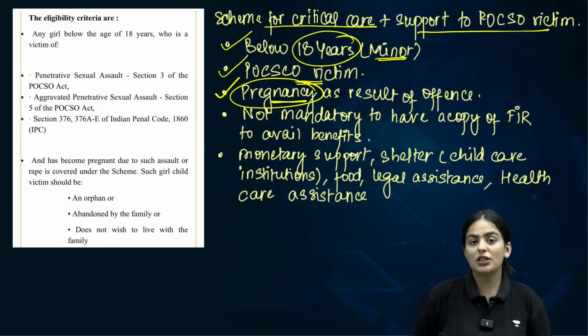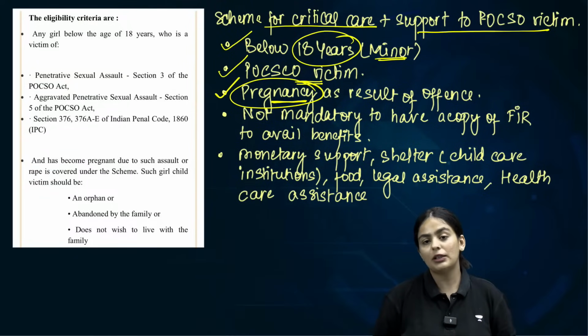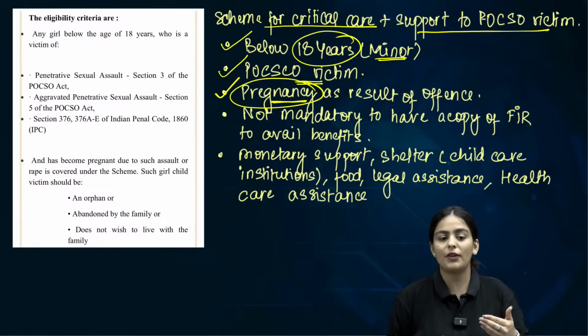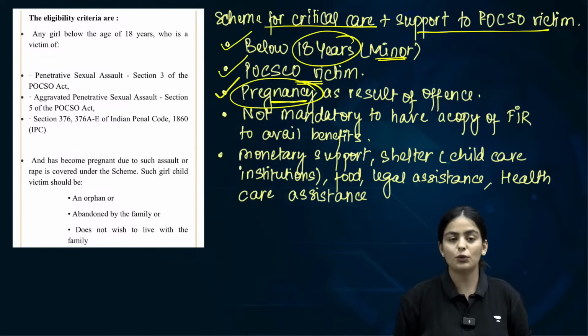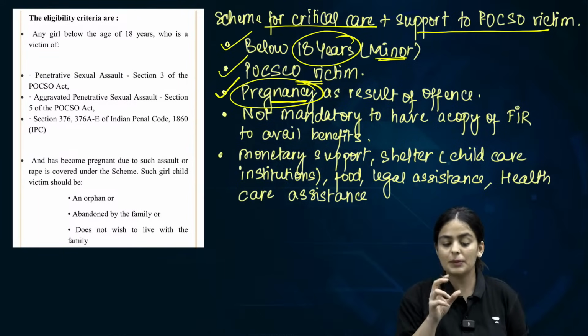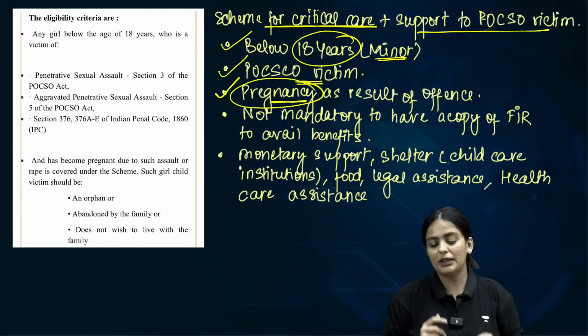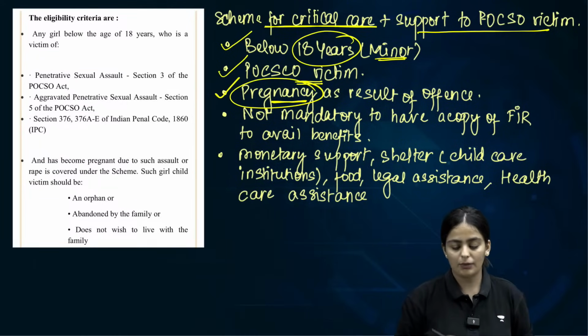Clear? So financial assistance will be provided to these victims. Also shelter will be given. Legal assistance will be provided. Medical assistance will be provided. All those will be given to the POCSO victims for this particular scheme. Clear about this? So not all POCSO victims is something that you will take back. All right.